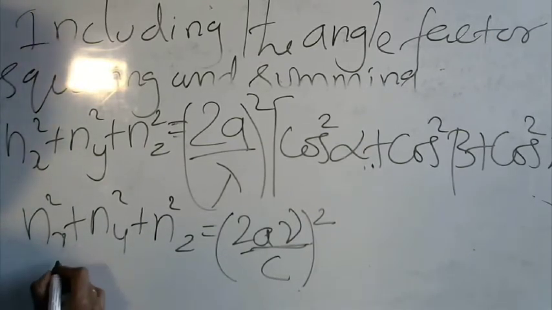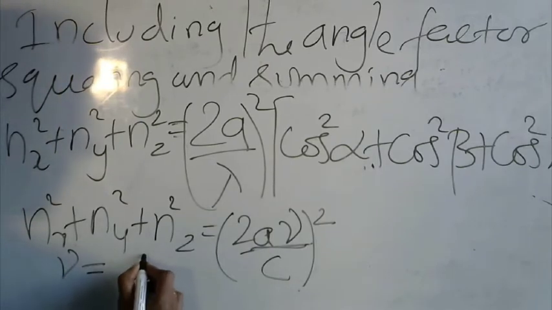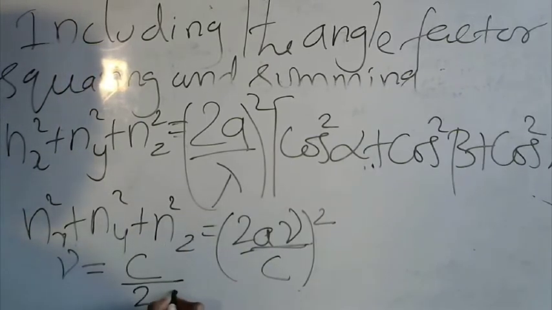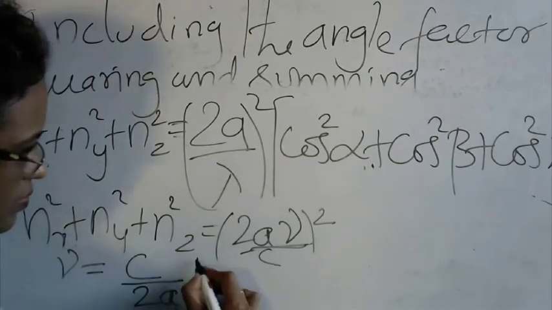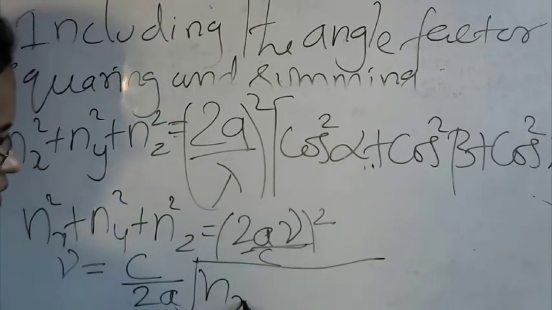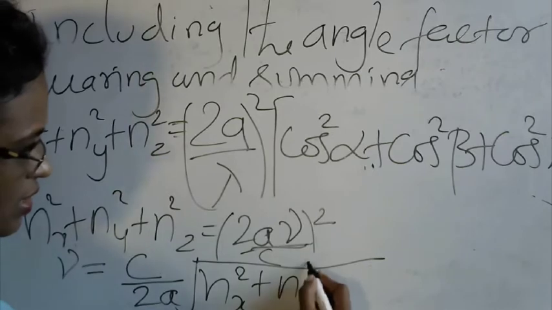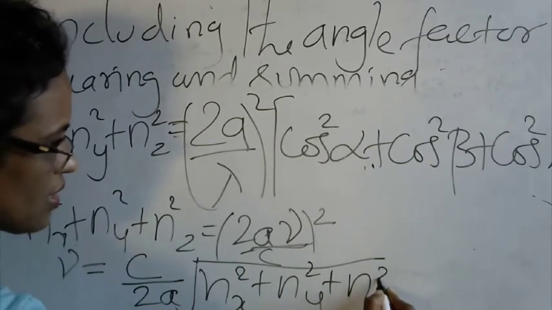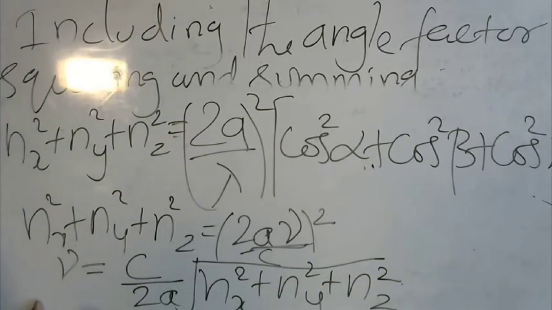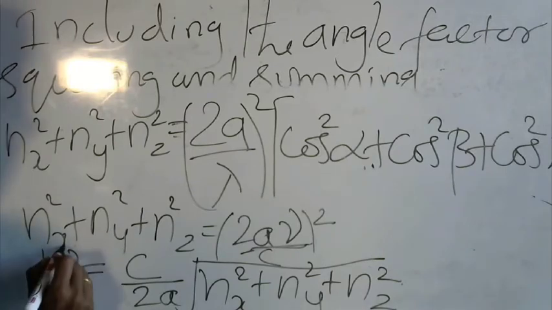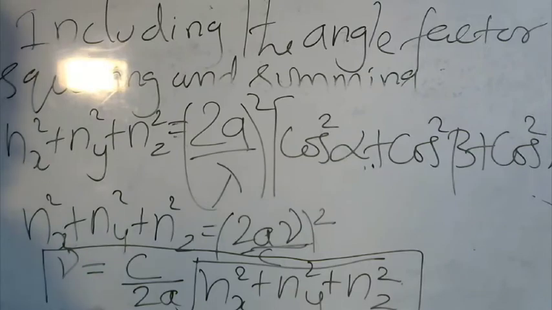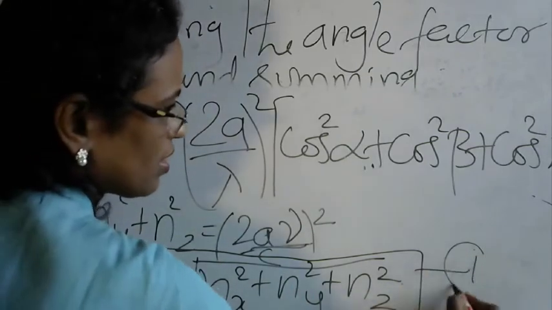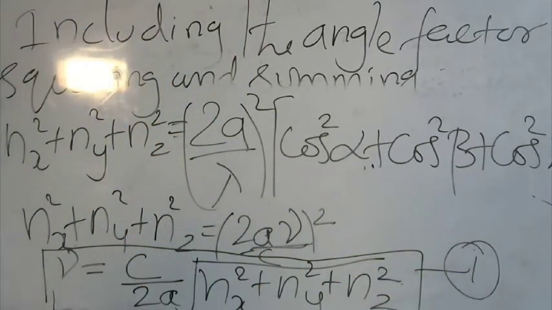You will get C by 2a into the square root of nx square plus ny square plus nz square. Block this equation. This is a very important equation, and you can put it as equation number 1. We will come back to this equation.